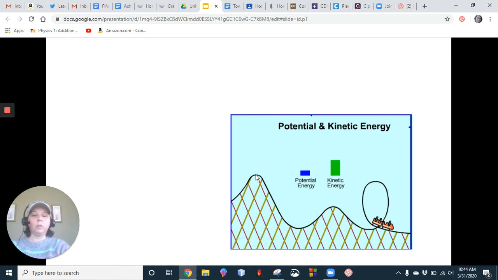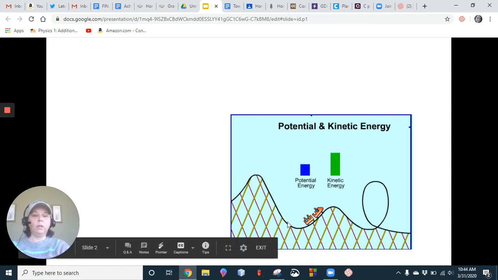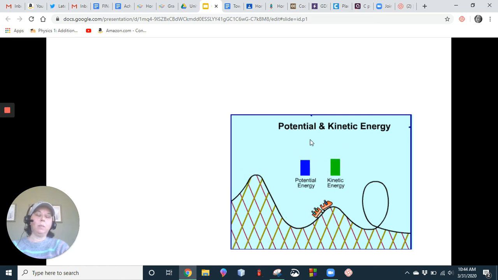So here's our max potential energy, and let's say this is 20 joules. Everything here will add up to 20 joules. Potential and kinetic, potential and kinetic, potential and kinetic will always add up to the same amount. That's our total mechanical energy. So, stuff we already know.